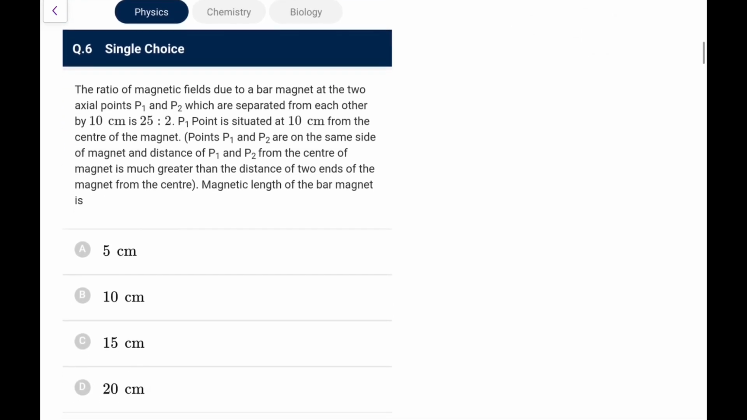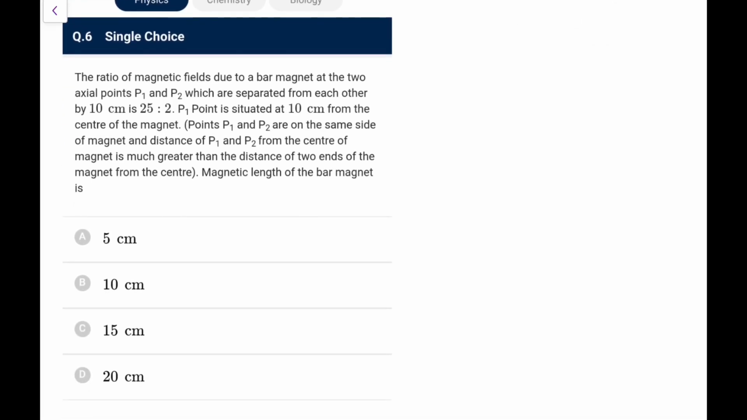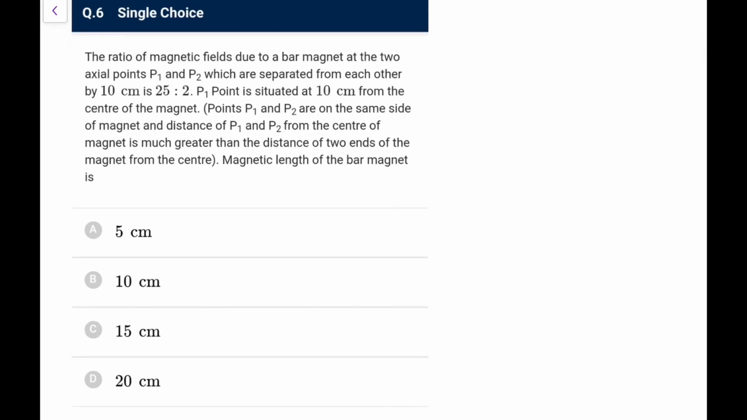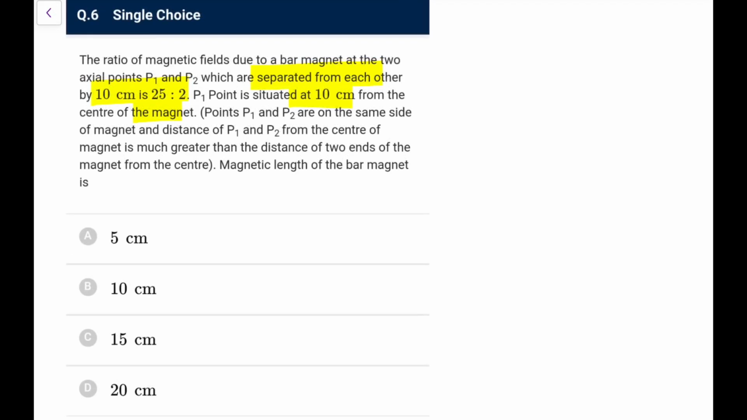Next one: the ratio of magnetic field due to a bar magnet at the two axial points P1 and P2, which are separated from each other by 10, is 25:2. P1 point is at 10 centimeter from the center of the magnet, and the distance of P1 P2 is much greater than the distance of the two poles. Generally, I don't tell the students to remember this distance, which we call the magnetic length, but let's say they have given this. So we can directly write that formula.